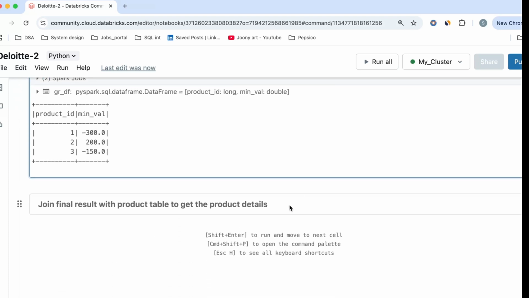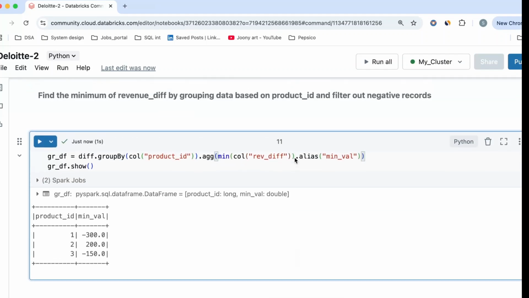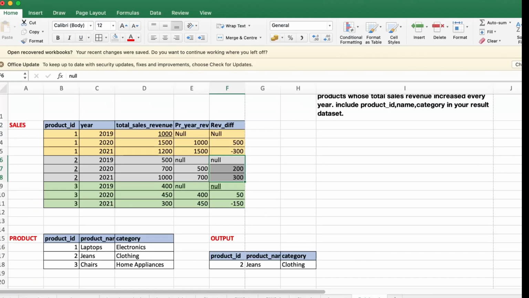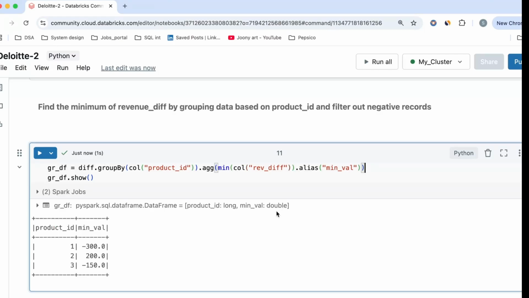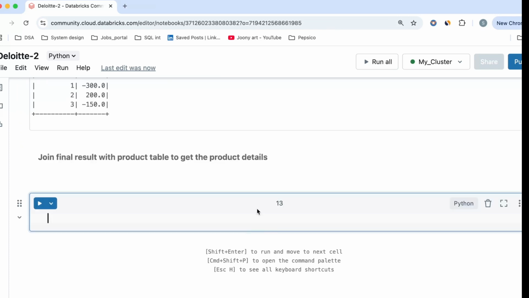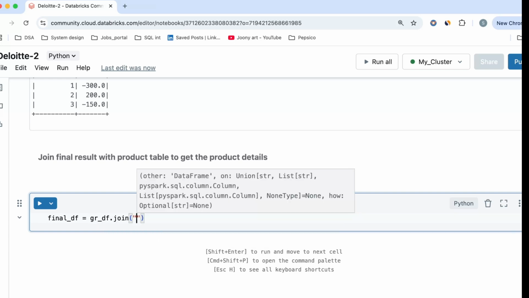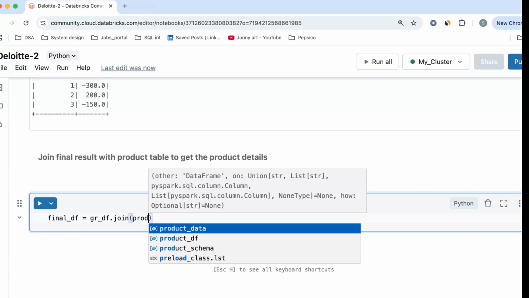Now, once this is done, you need the product details, right? As we were mentioning here, this is my product details: the product ID, product name, and category. So what I will do is go ahead and join those two tables, that is my product table and the difference table that we created. That will be our final data frame. So my final data frame will be my group df dot join, which particular data frame, that is my product df.